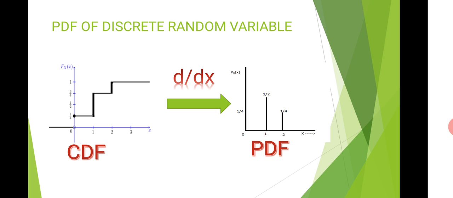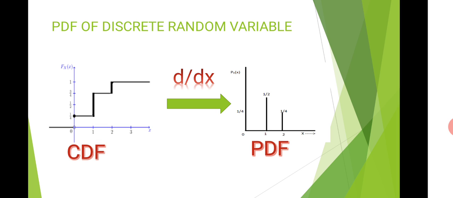Now consider the PDF for a discrete random variable. The experiment that we have discussed, tossing a coin twice, is an example of a discrete random variable. The CDF in that case was obtained as a staircase waveform. If I differentiate it, I will get the PDF or probability mass distribution. Because I have stated before that if I differentiate the CDF of any random variable, I will get the corresponding PDF. So when I am talking about a discrete random variable and I differentiate this curve, I will get impulse functions at different points.